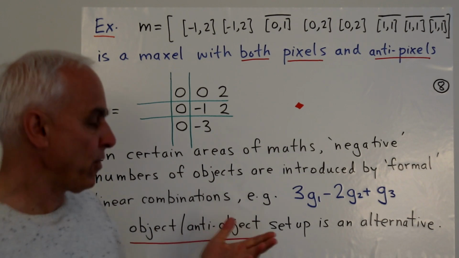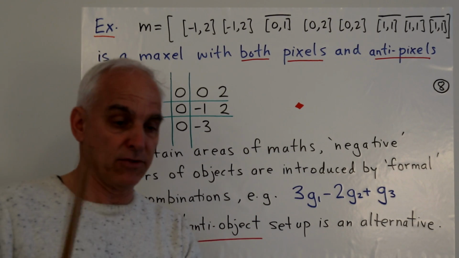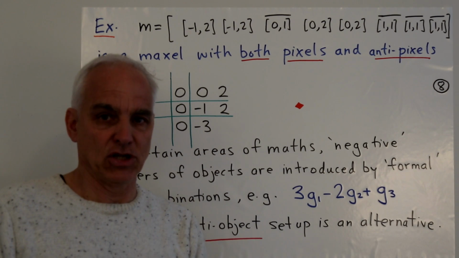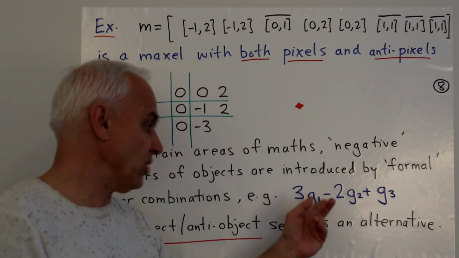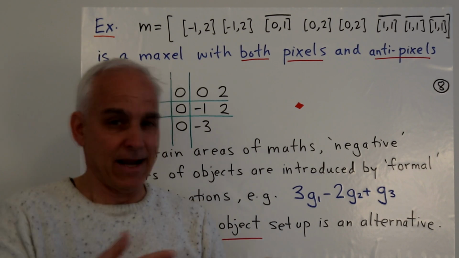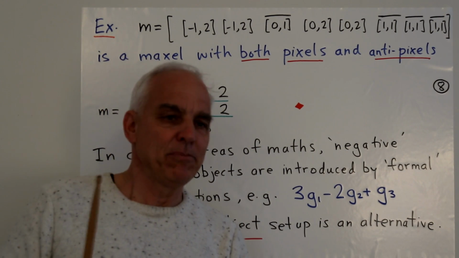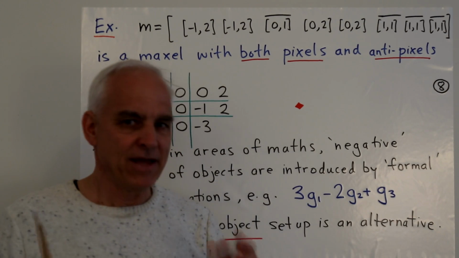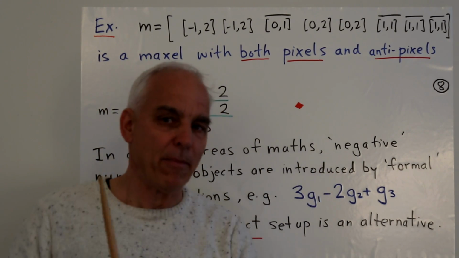So for example, in group theory, maybe you have a finite group, and it has elements G1, G2, G3, G4, and so on. In some situations, it's useful to consider linear combinations of these things. For example, we like to do arithmetic with combinations like 3G1 minus 2G2 plus G3. And it's a legitimate question to ask, what exactly are we talking about here? And in traditional algebra, there's a little bit of dodging and weaving when it comes to saying exactly how one sets up such formal combinations. One usually says, well, we're considering some formal combination and so on.